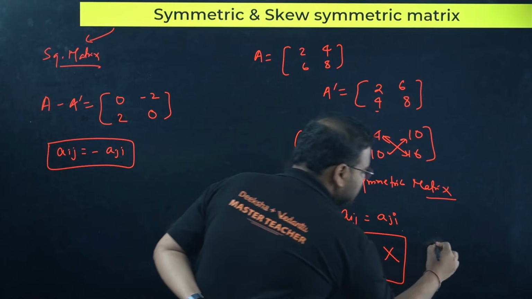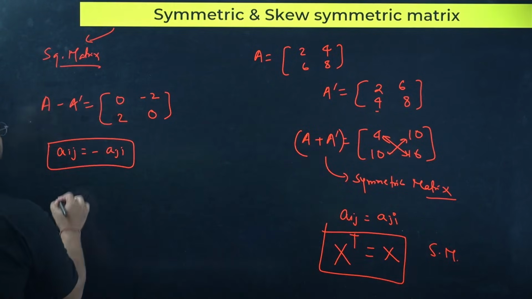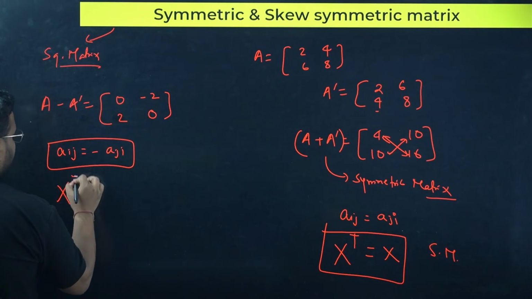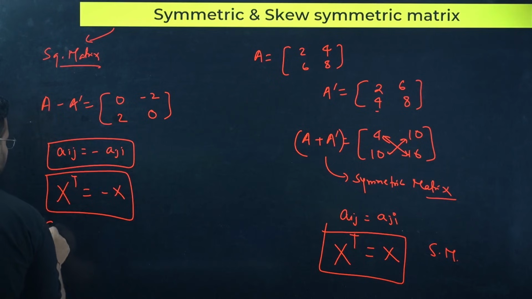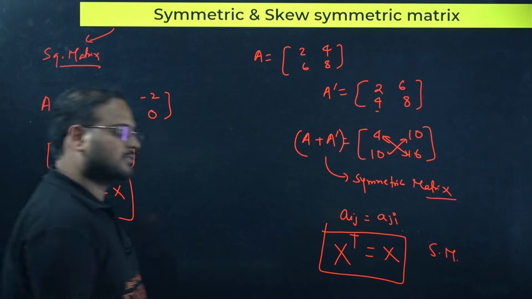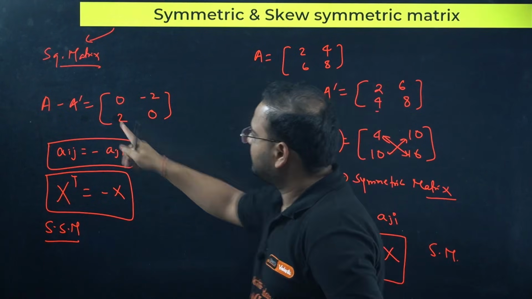Definition of symmetric matrix. In this case, if you take X transpose, you get the result as minus X. Definition of skew symmetric matrix. Clear?